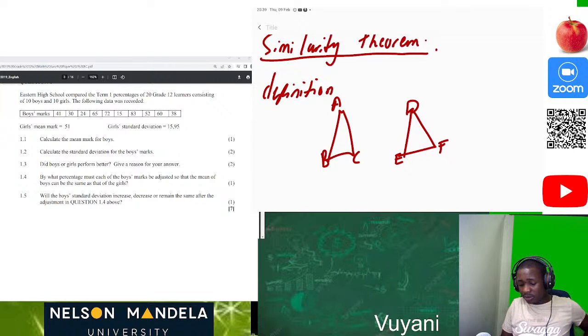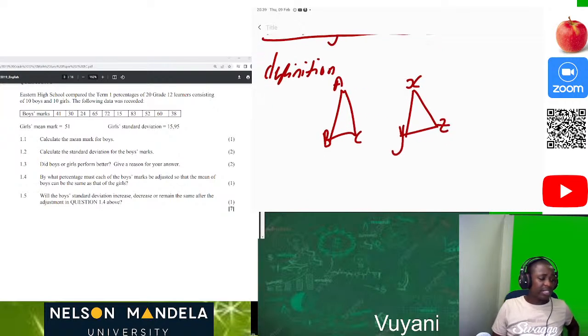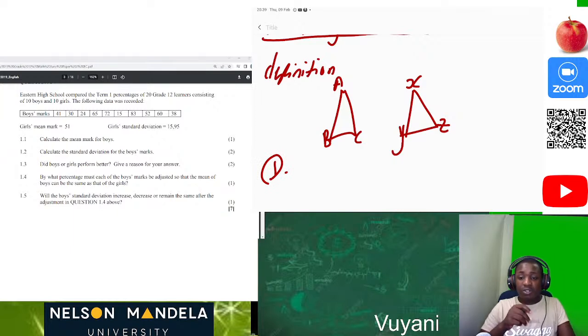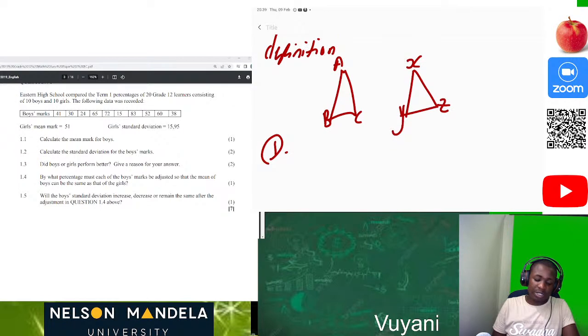But let me just use X, Y, and Z. Okay, so that at least it can be quite good. So we use this when we are proving as well that these two triangles or these two angles are equal to each other.